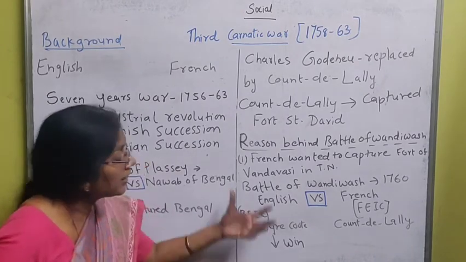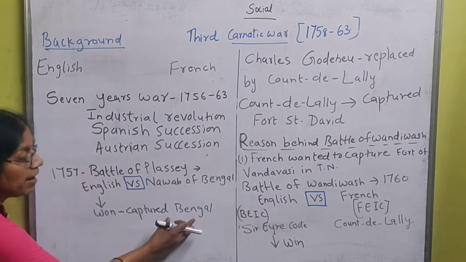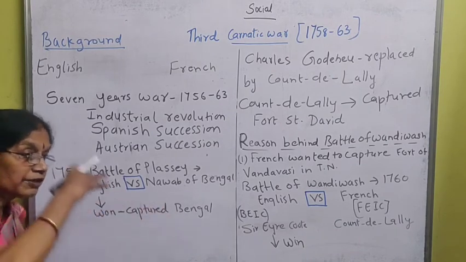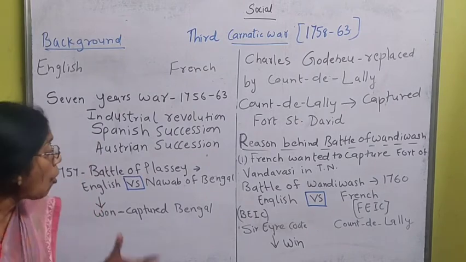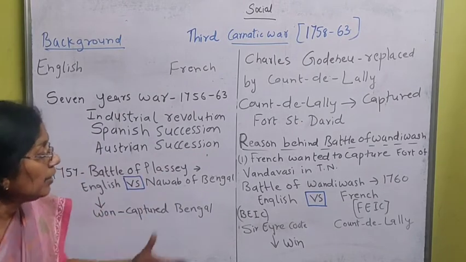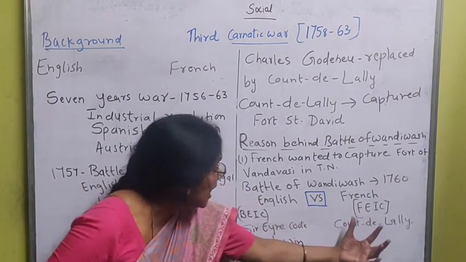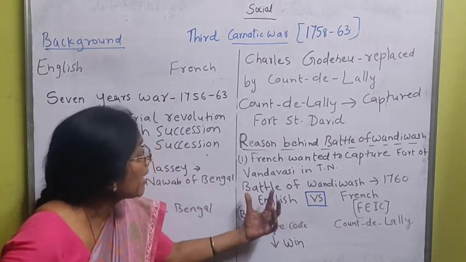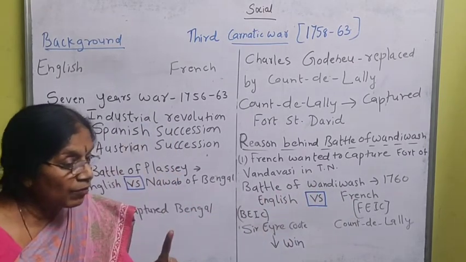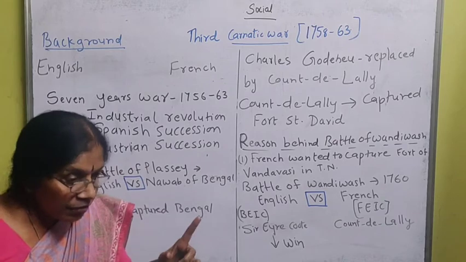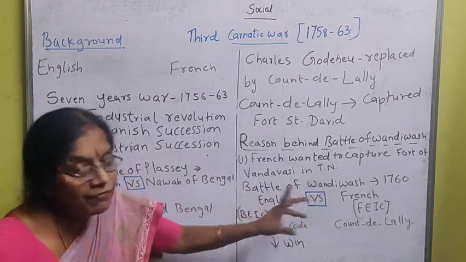The British or English army was larger. By that time, Bengal was in their hand. So whatever army force of Bengal was there, and whatever wealth was there, all was in the hands of the British. So they defeated the French, that is Count de Lally, and they won the Battle of Vandivash. So this was the second win. In the Second Carnatic War they won, and in the Third Carnatic War they won the Battle of Vandivash.